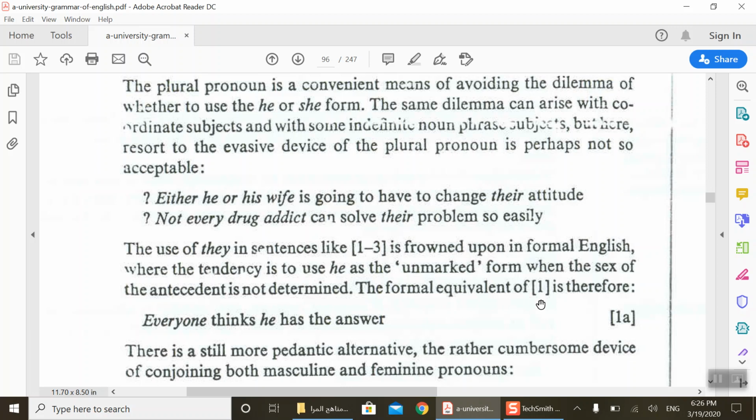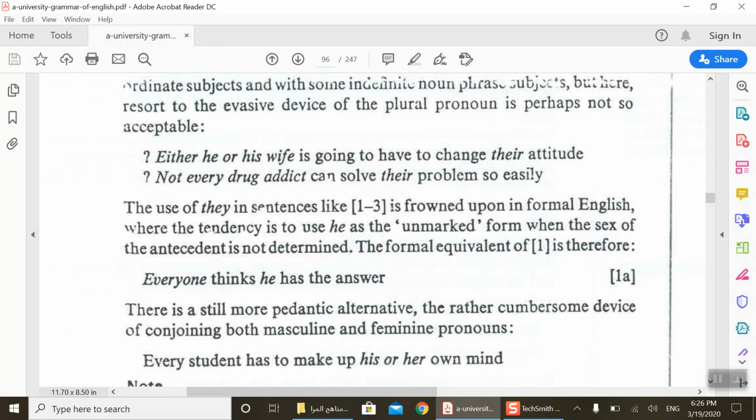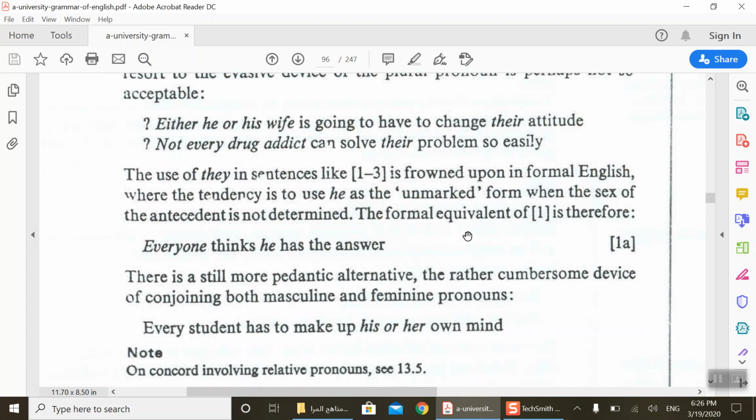The formal equivalent of one is therefore everyone. You can say everyone thinks he has the answer. Sometimes they say it is unmarked form, but some people, or some women, say no. Why he? Why not she?